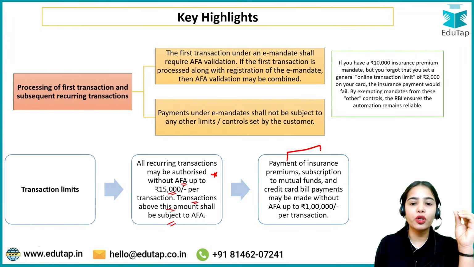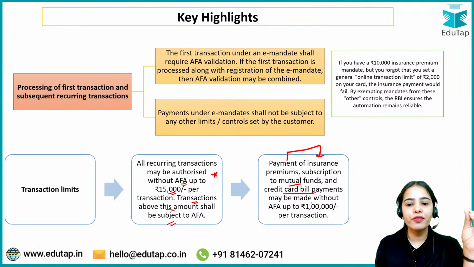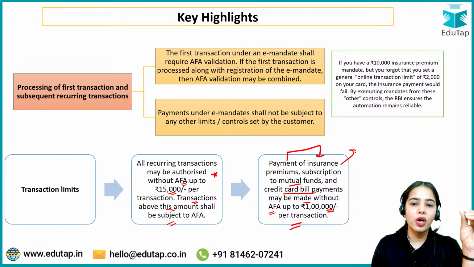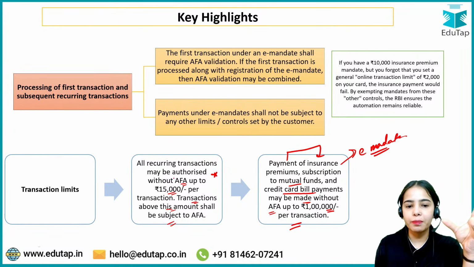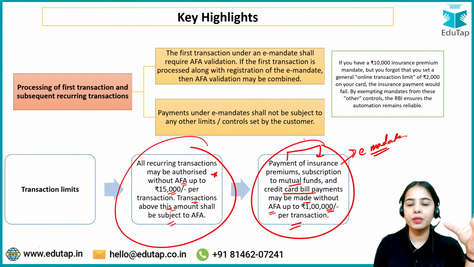But the payment of insurance premiums, subscription of mutual funds and credit card bill payments may be made without additional factor authentication up to 1 lakh rupees per transaction if you have already given the e-mandate. So I hope these are the important points that you will remember from this particular article.